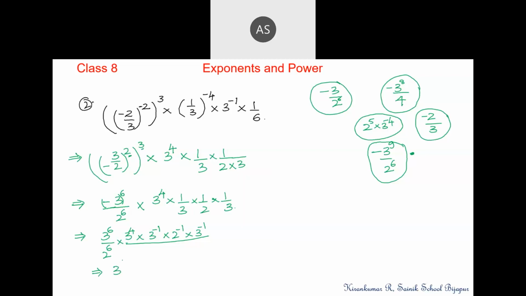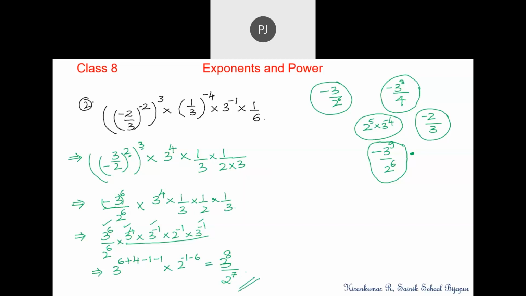So 3 to the power of 6 should be added to 4, and minus 1. If you look at these, the bases are 3, no? 3 to the power 8, divided by 2 to the power 5, sir. Yes sir. 3 to the power of 8 divided by 2 to the power 5.